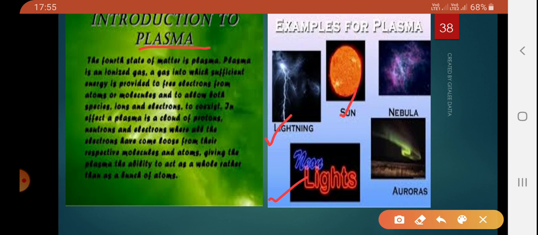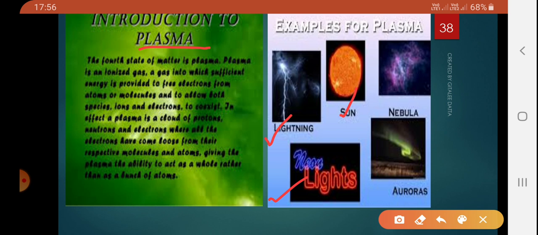Similarly, you must have seen the traffic policeman. Have you seen the traffic policeman holding a baton-type light structure to stop the traffic or regulate the flow of traffic? Have you noticed that? That is also made up of plasma. Nowadays even plasma TVs are also available. You must have seen them in the market.